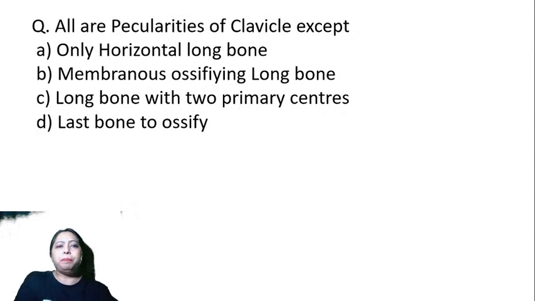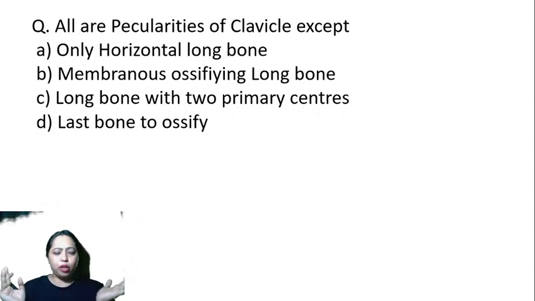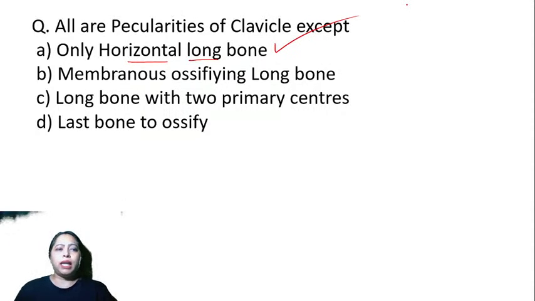All are peculiarities of the clavicle, except. Now there are so many peculiarities that you can discuss about the clavicle. One, is it a horizontal long bone? Yes, it is a long bone, horizontally placed. A is correct. The membranous ossifying bone, yes, that is also a correct statement. So we're looking for the proper statements.